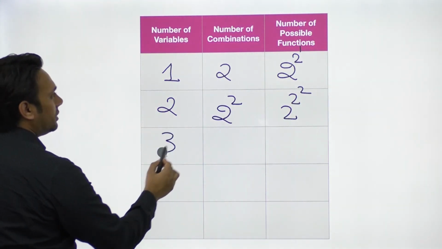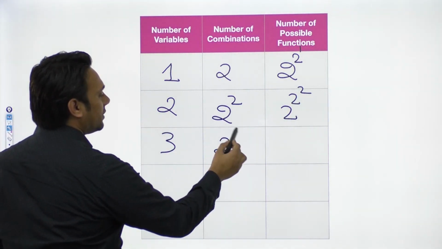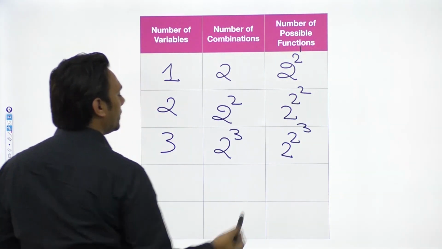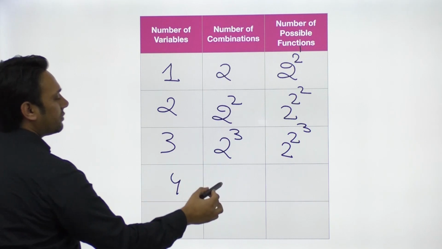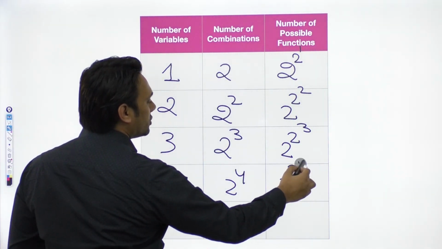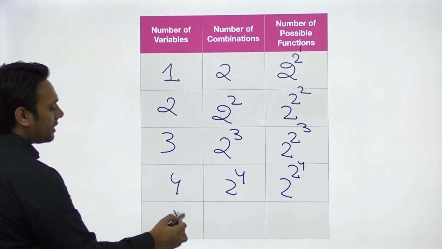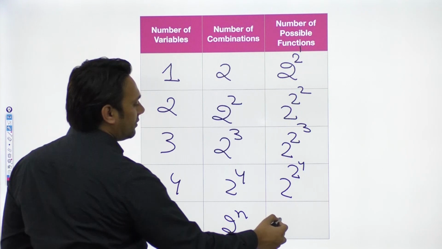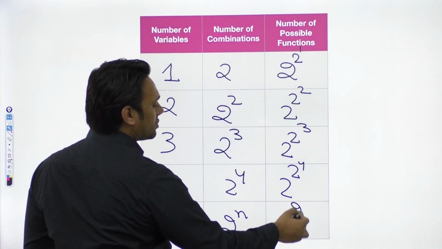With 3 variables number of combinations are 2 raised to power 3, and number of functions are 2 raised to power 3. With 4 variables number of combinations are 2 raised to power 4, and number of functions are 2 raised to power 4. With n variables number of combinations are 2 raised to power n, and number of possible functions are 2 raised to power n.